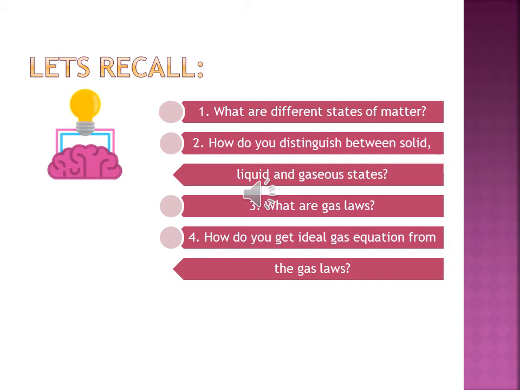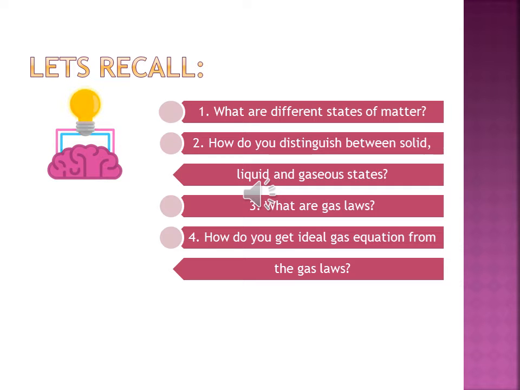Considering all the terms P, V, n, R, T, we get a single equation which is called the ideal gas equation. A gas is said to be ideal if it obeys this equation.